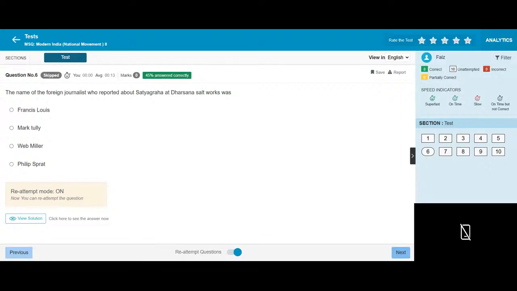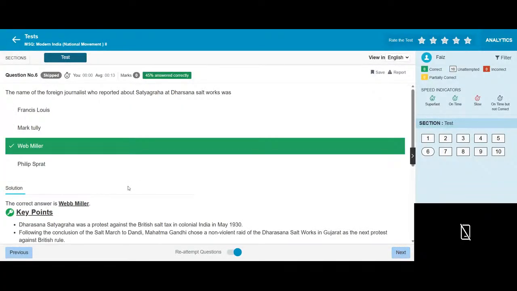The name of the foreign journalist who reported about the Satyagraha at the Dharasana Salt Works was Webb Miller.